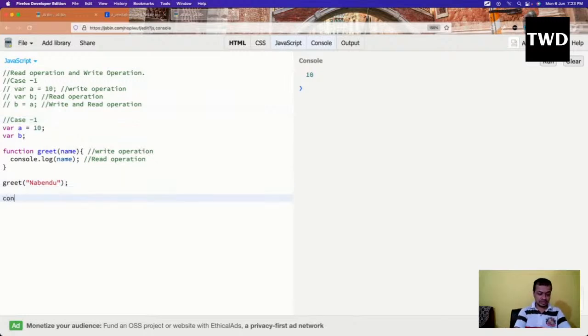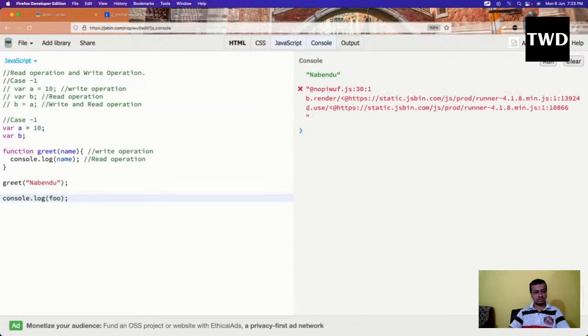Okay, so let me do one thing. console.log of foo. Is this possible? No, it is giving me an error, because foo doesn't exist, so we cannot do a read operation without declaring it.